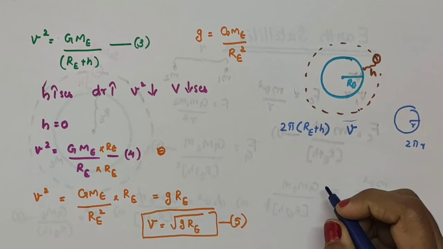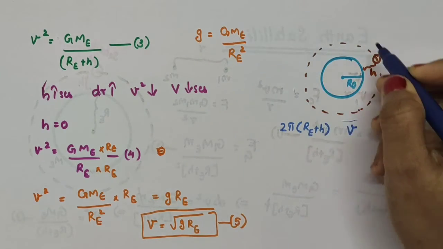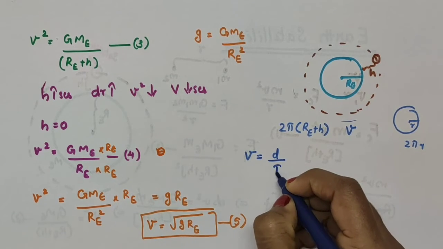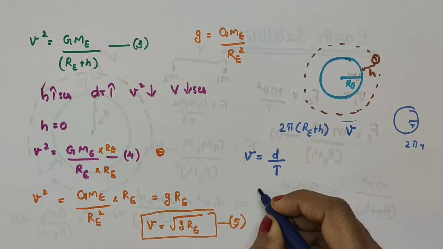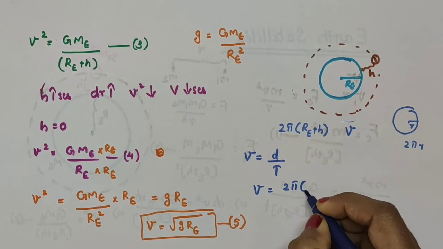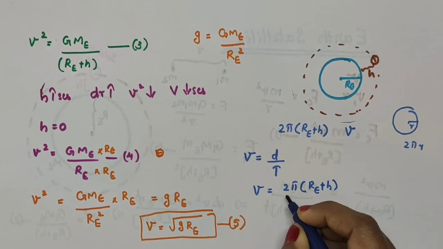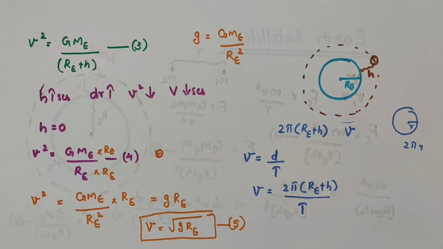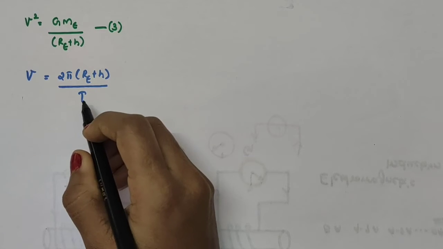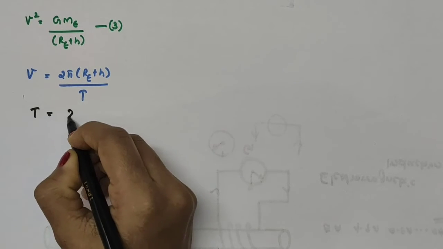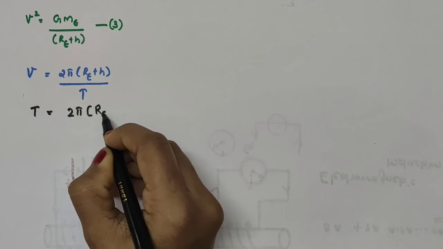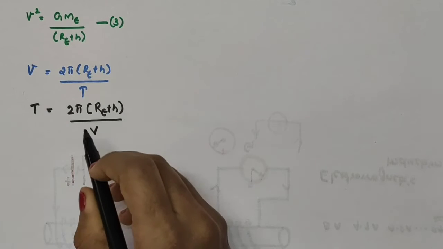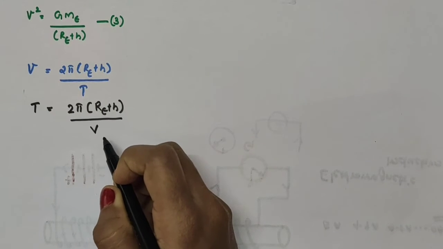So, what about its time period? Time period is the time taken to complete one revolution. We have this expression: speed is equal to distance traveled divided by time taken. Here speed is v, distance traveled is 2 pi into Re plus H, divided by time, that is the time taken to complete one revolution. Let it be capital letter T. Now, from this expression, we can write the time period T as 2 pi into Re plus H, taking v to the denominator, so 2 pi into Re plus H divided by v.